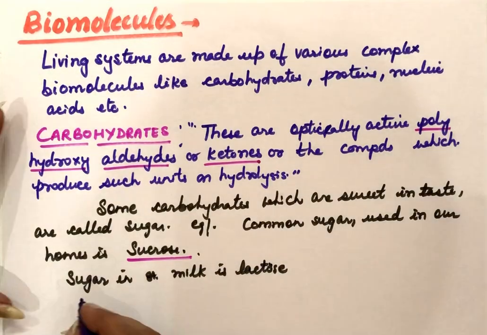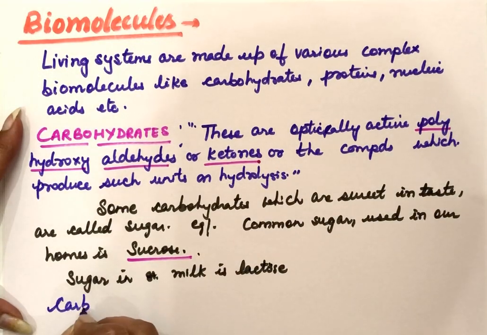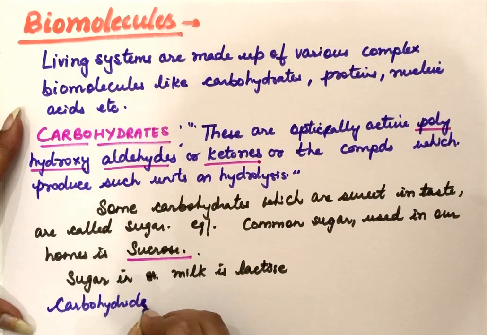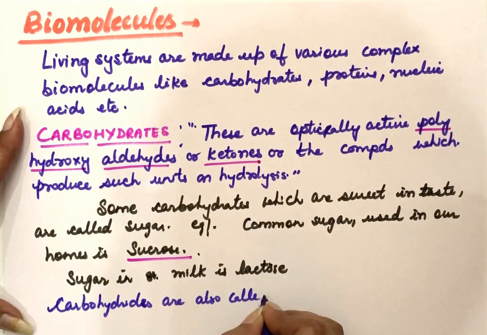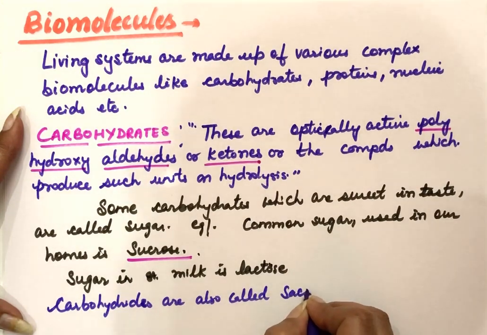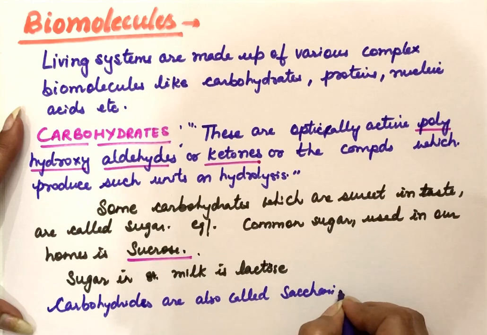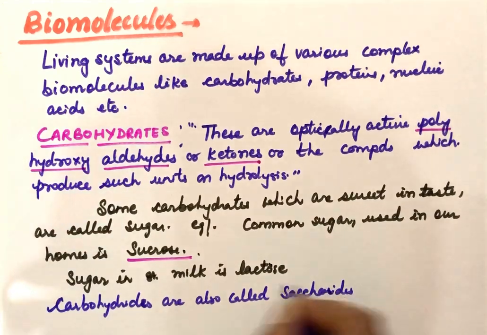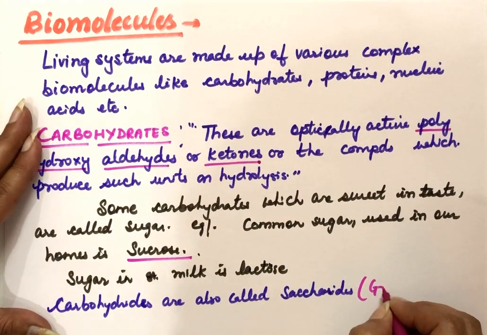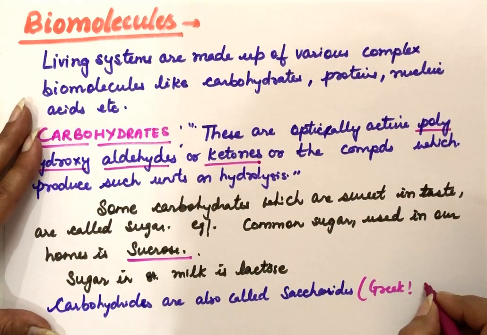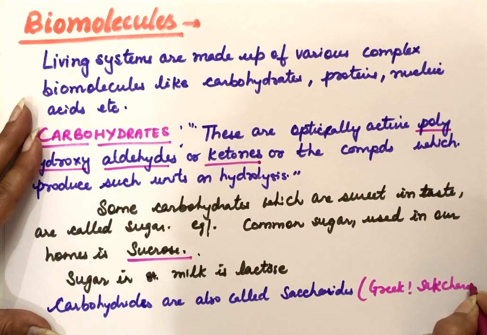Carbohydrates are also called saccharides. The reason is because in Greek, saccharin means sugar.